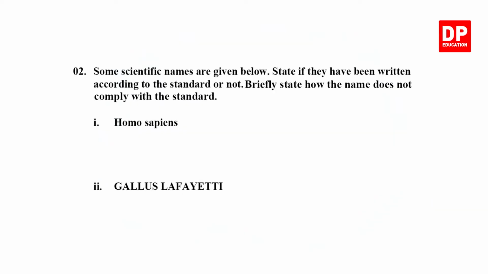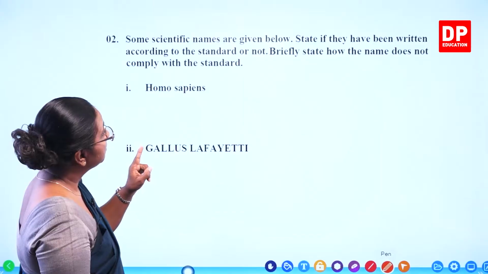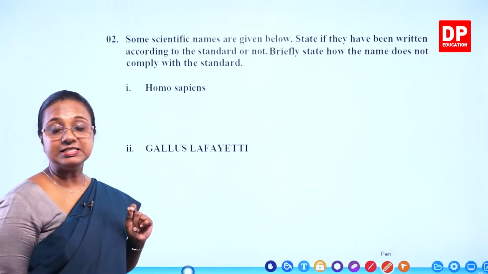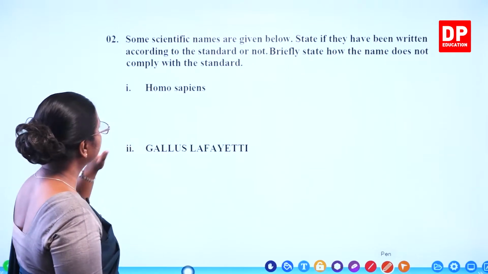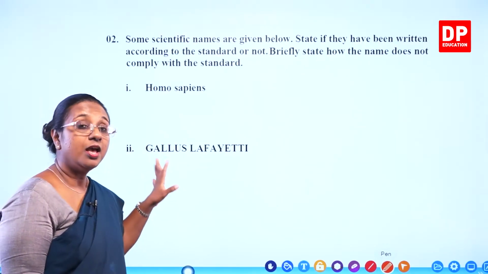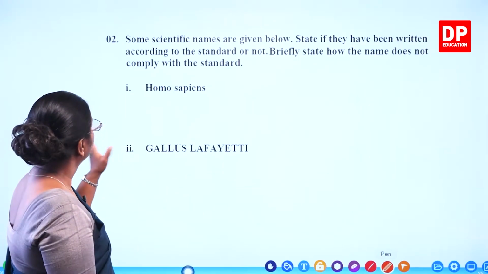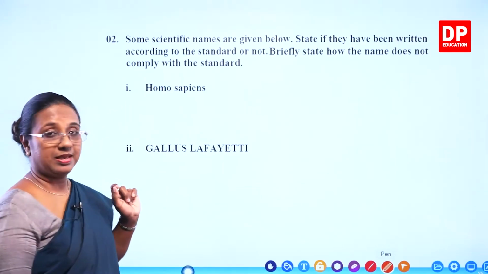Some scientific names are given below. State if they have been written according to the standard or not. Briefly state how the name does not comply with the standard. So you have to say whether it has been written correctly, and if not, what the mistake is. The first one, Homo sapiens.